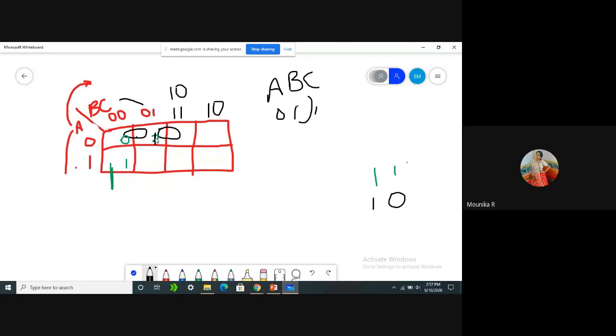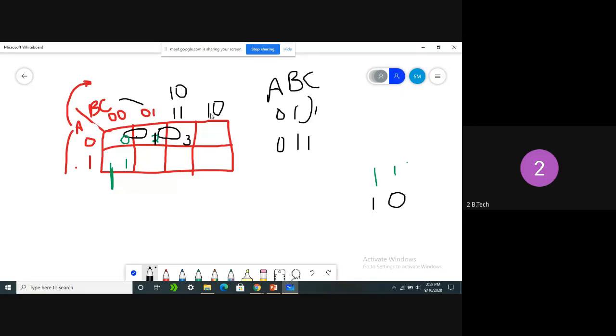Clear? Now tell me, here in this A is 0 and BC is 1 1. What is the value here? A is 0 and B is 1, C is 1. So 3, sir. After 1 actually 2 should come. But to satisfy the adjacent property, which term is coming? That is the thing we need to remember. 3 is coming. So in the first location M0 came, after that M1 came, but here M2 should come. But in order to satisfy the adjacent property, instead of min term M2, M3 min term will come.